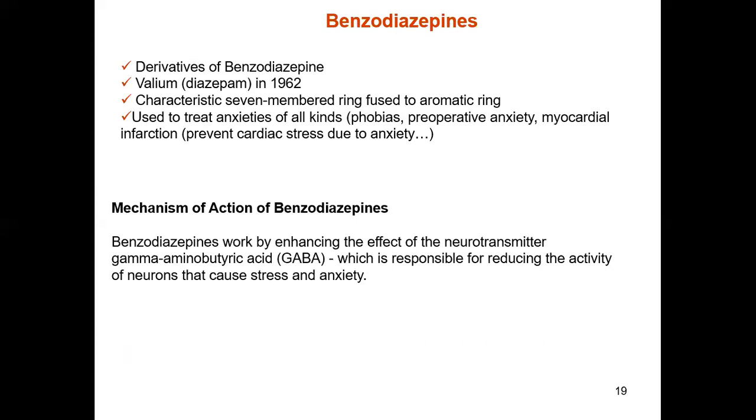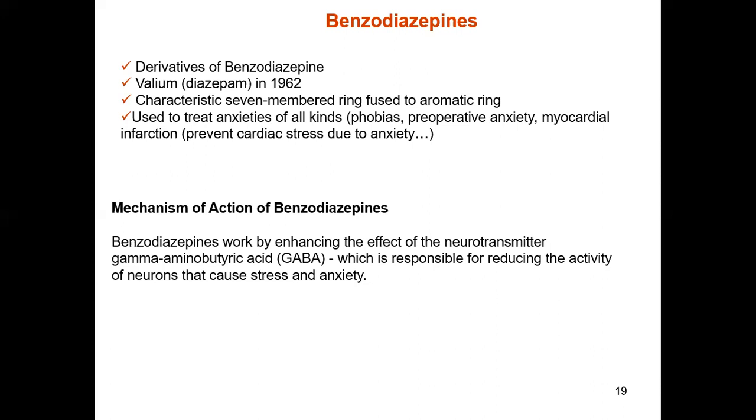Next, the derivatives of benzodiazepine. Valium, which is now known as diazepam, was discovered in 1962. It has a characteristic 7-membered ring. This is a special type of structure. Till the discovery of the benzodiazepines, it was the only structure which had a 7-member ring. It is used to treat anxiety of all kinds, such as phobia, preoperative anxiety, and myocardial infarction. It is also used for the prevention of cardiac stress due to anxiety.